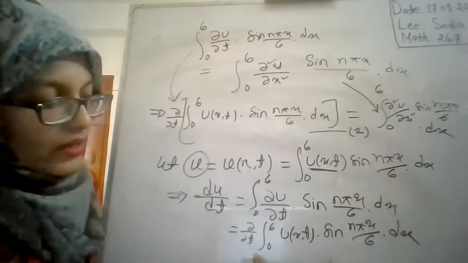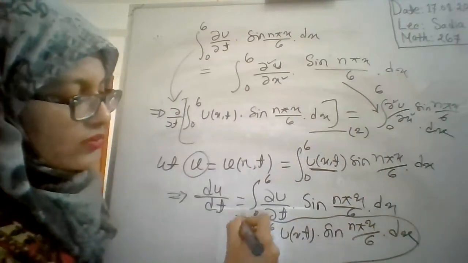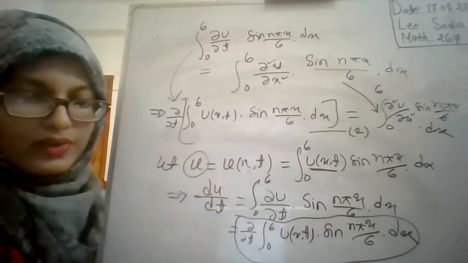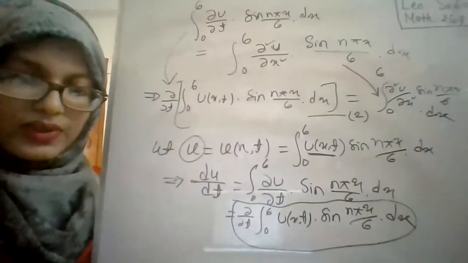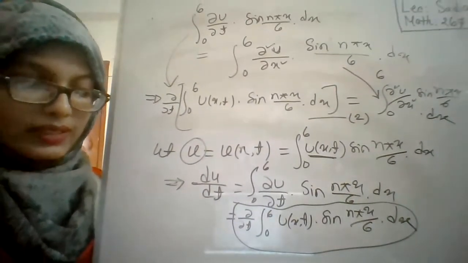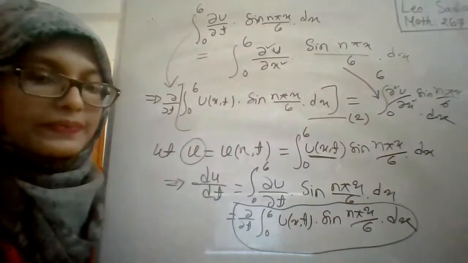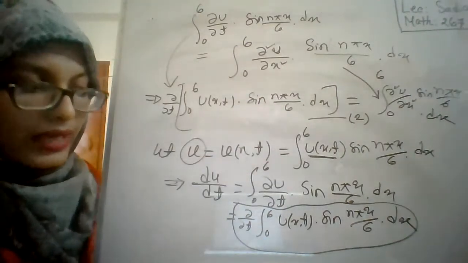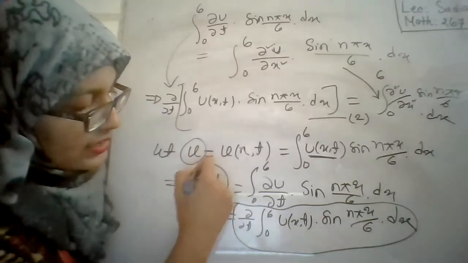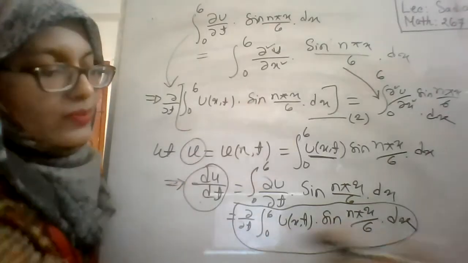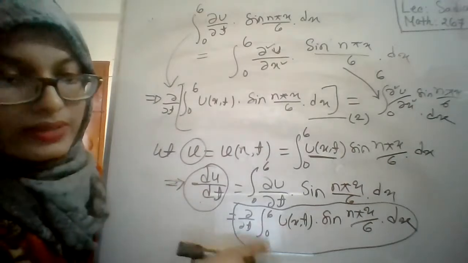Okay. Now we can see that this is equal to the left side of your equation 2. Are these two parts equal? This is equal to the left part of your equation 2, right? Both are equal and the same. So we can write du by dt on the left part of equation 2 by using this result. So here du by dt is equal to this, right?